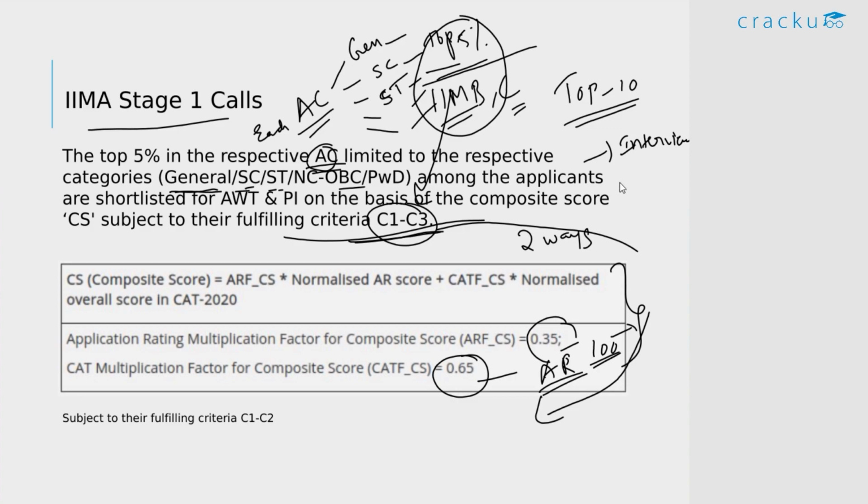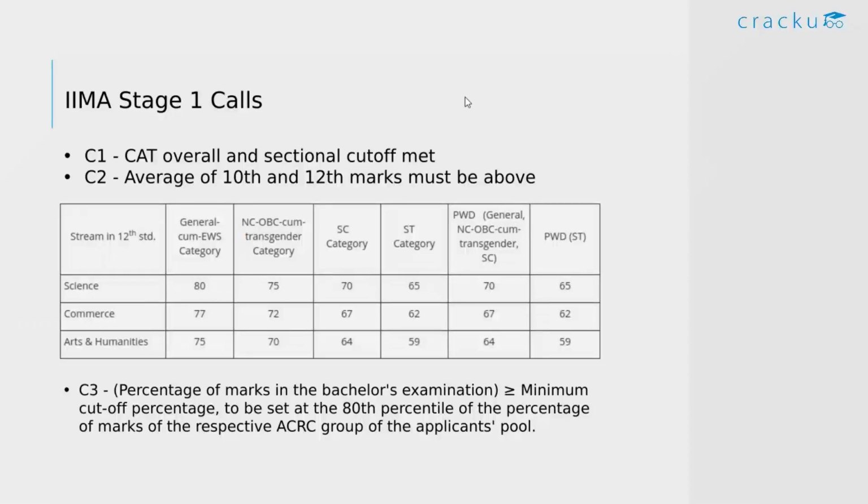So though you don't belong to this category, the first way of selection, if you can still manage to get a good score in this second way of selection, you still have a good chance of getting the call from IIM Ahmedabad. And of course, again, these people who are shortlisted in the second way of selection have to fulfill this C1 and C2 criteria. So what are these C1, C2, C3 criteria?